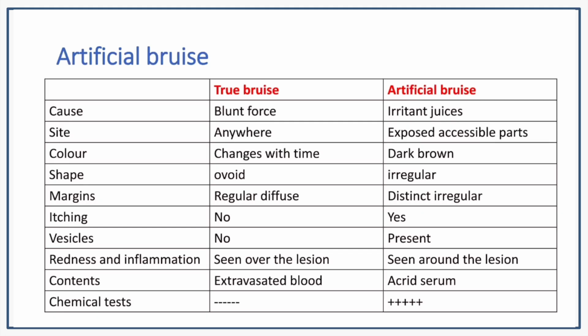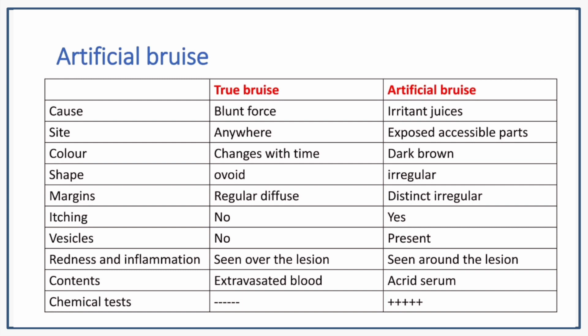Now, let's discuss the difference between a true bruise and an artificial bruise. A true bruise is caused by blunt force. An artificial bruise is caused by plant poisons. A true bruise can occur anywhere, but an artificial bruise occurs only on exposed parts.